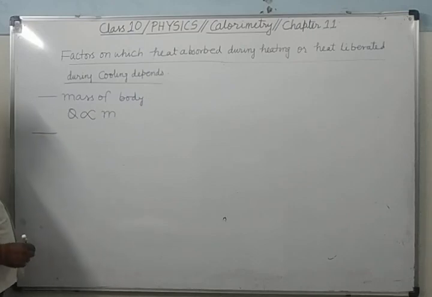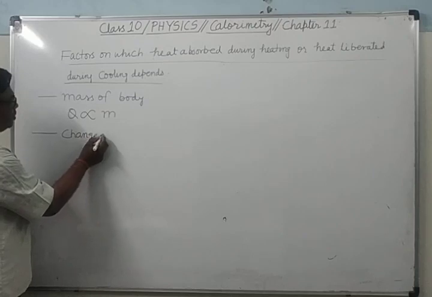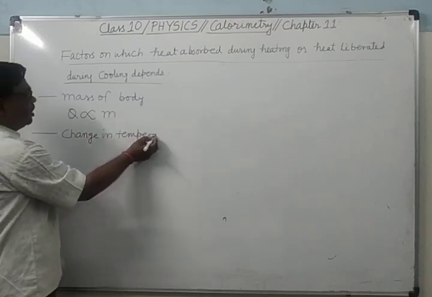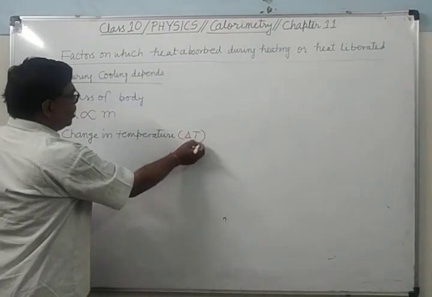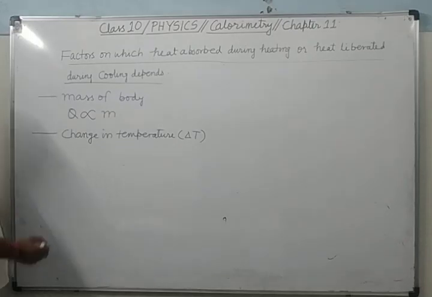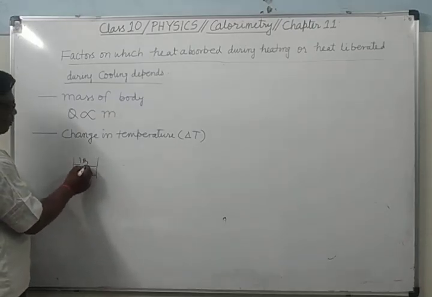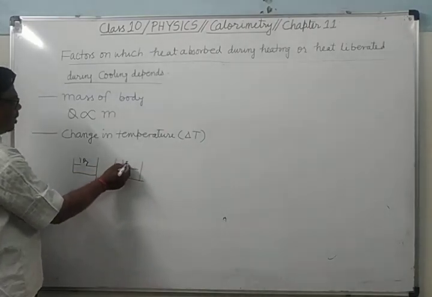Number 2, it depends upon the change in temperature, that is delta T. Now see here, suppose in two bowls, here there is 1 kg water, in the other bowl also there is 1 kg water.